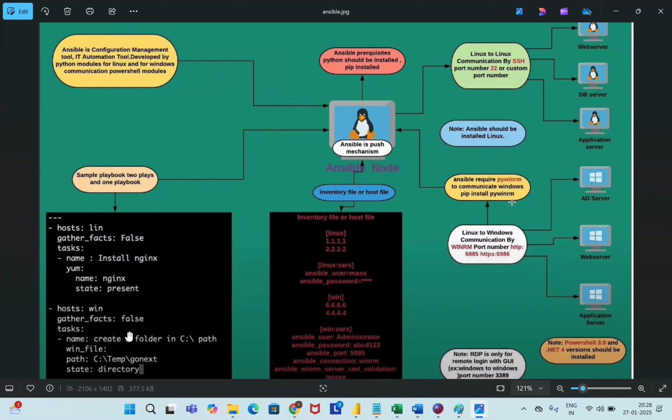Collection of tasks is called a play. Collection of plays is called a playbook. And inventory files are nothing but where the target node details are contained. So this is what we should do end to end, right? Basically, Ansible is a configuration management tool, an IT automation tool developed with Python modules for Linux, and for Windows, communication with PowerShell modules. Everything will be there.